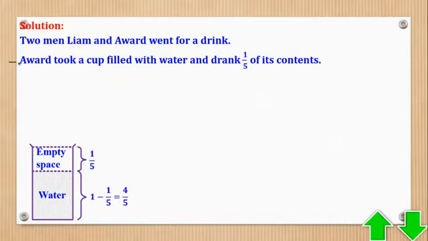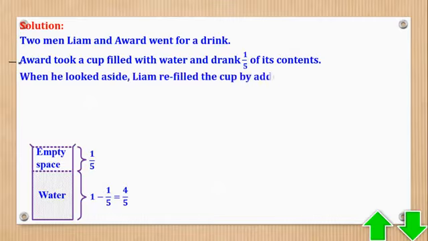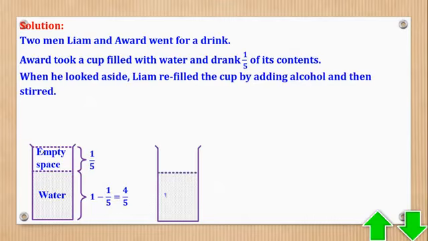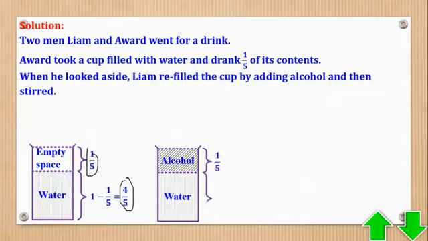Then we shall go to the next statement. It says, when he looked aside, Liam refilled the cup by adding alcohol and then stirred. So this empty space was now filled with alcohol. I'll say that the illustration is now in this form, where we have water and alcohol. Alcohol is the same fraction as before here, and water is still this fraction. That is the second statement. Then we shall go to the next.